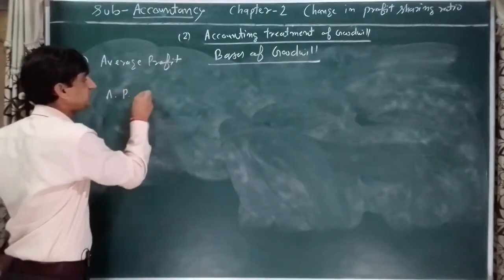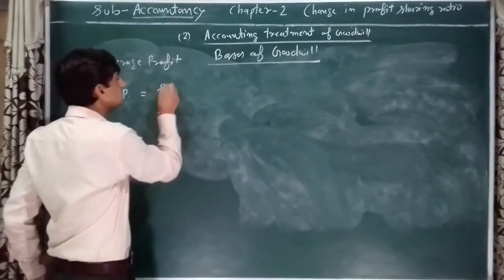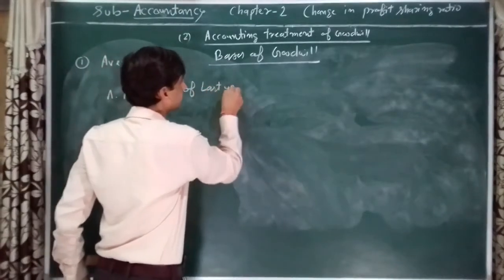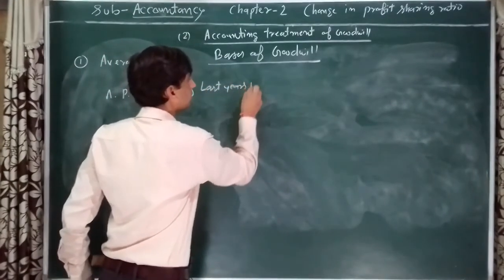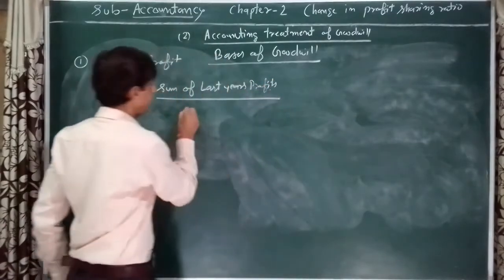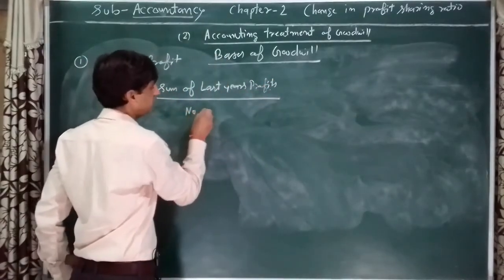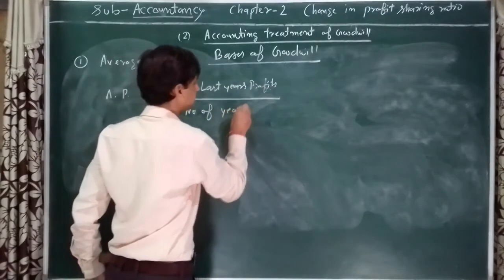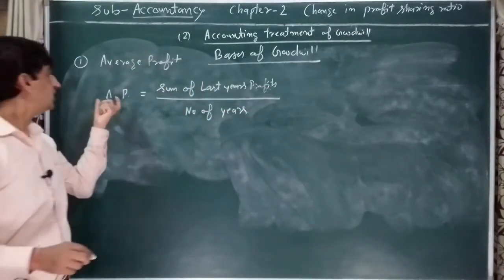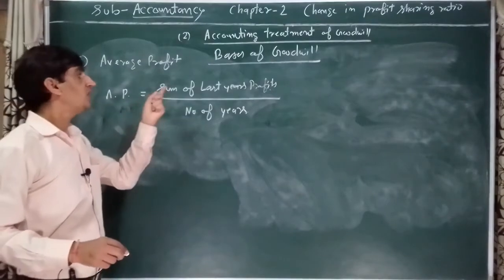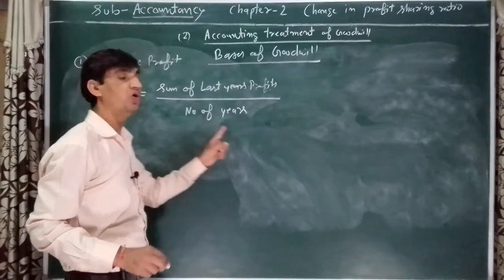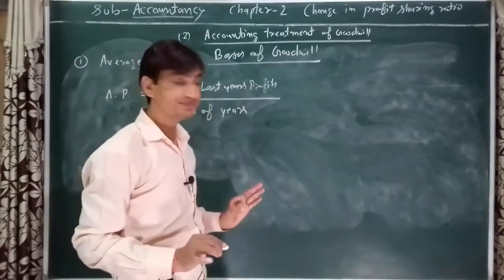Average profit is equal to sum of last year's profits divided by number of years. That is a formula for calculation of average profit. Average profit is equal to sum of last year's profit divided by number of years. Is it clear?